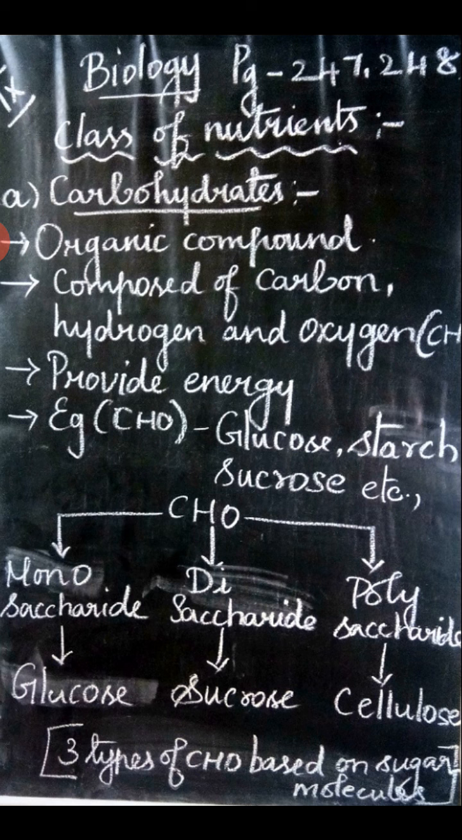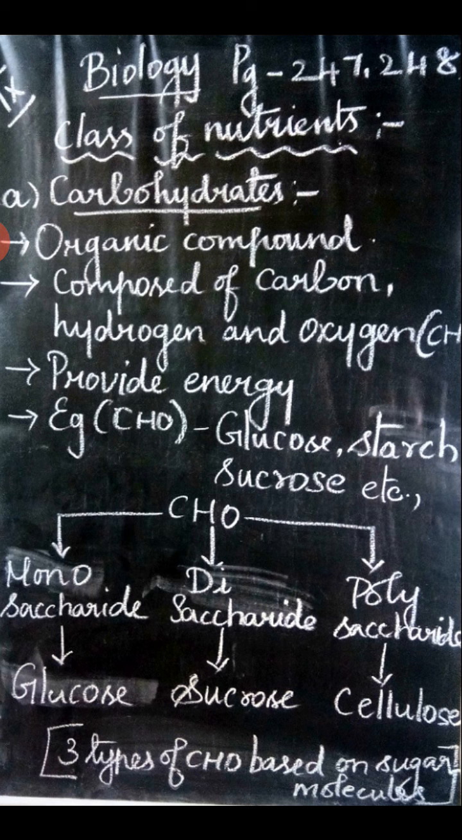Based on sugar molecules, the carbohydrates are broadly classified into three types: monosaccharides, disaccharides and polysaccharides. Mono means single, di means two, poly means three or more than three.